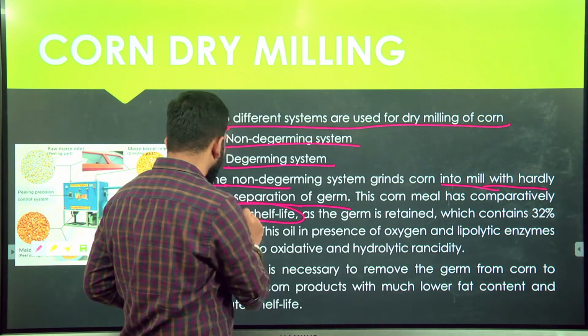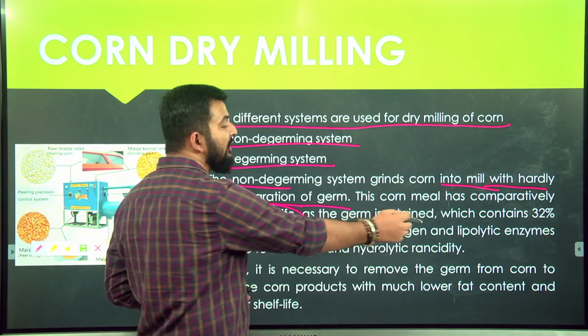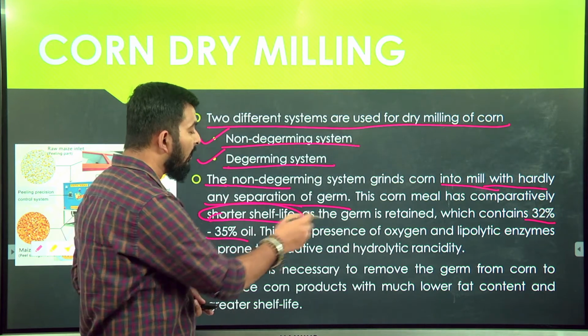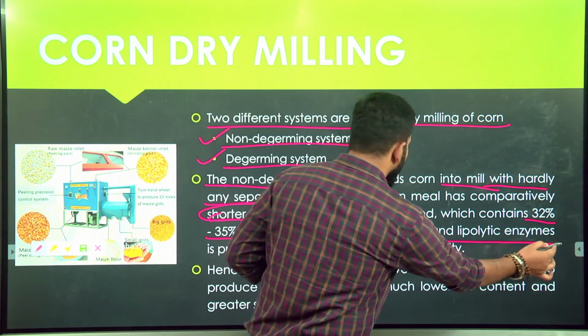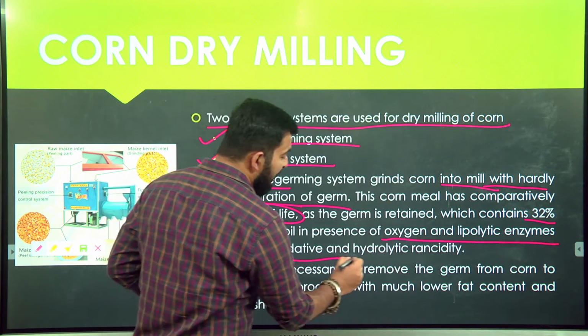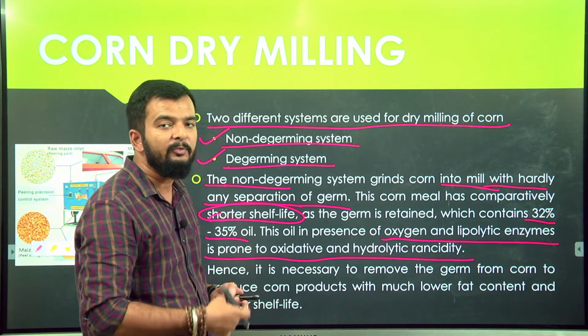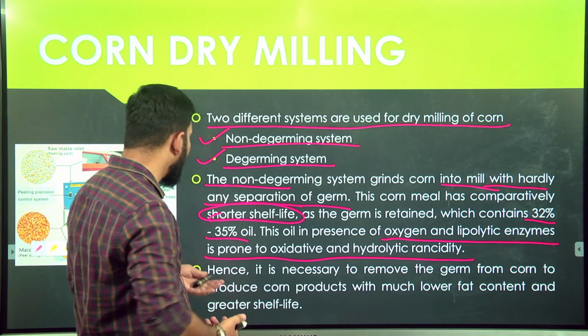This is a disadvantage: when you do not remove the germ, it will have a shorter shelf life as the germ is retained, which contains around 32 to 35% oil. This oil, in the presence of oxygen and lipolytic enzymes, is prone to oxidation and hydrolytic rancidity, which will reduce the shelf life of your final product. If it is flour, then the shelf life of the flour will be comparatively less.